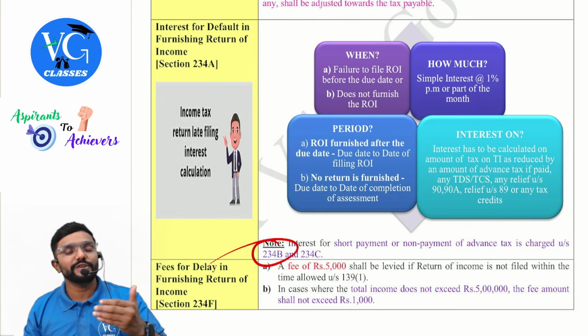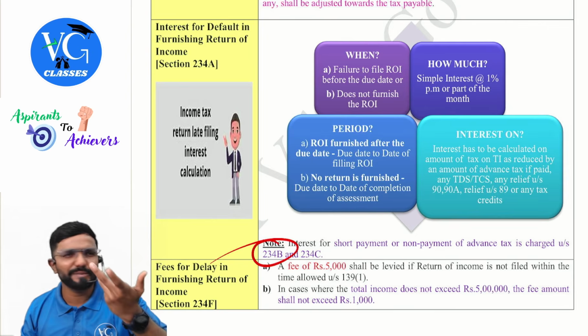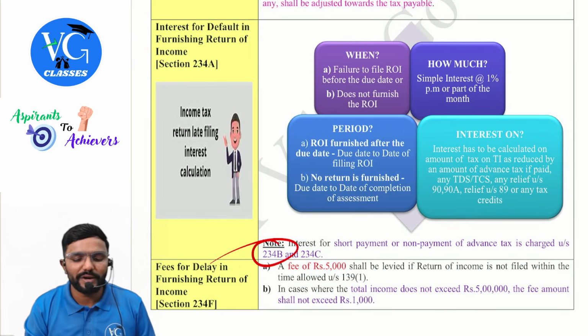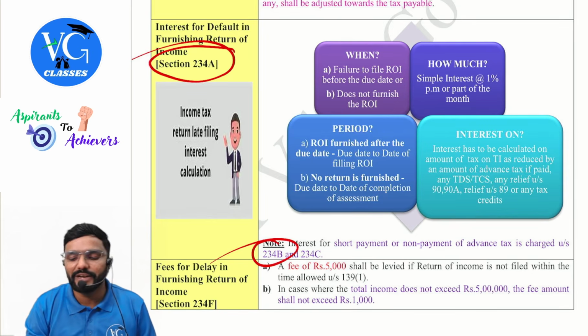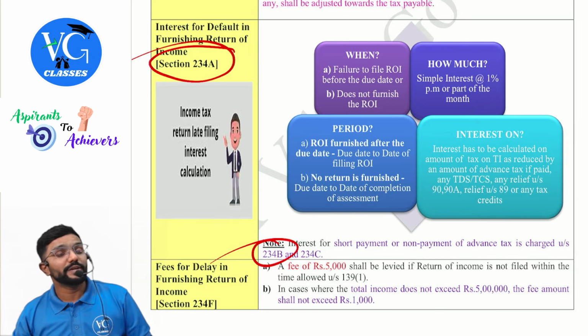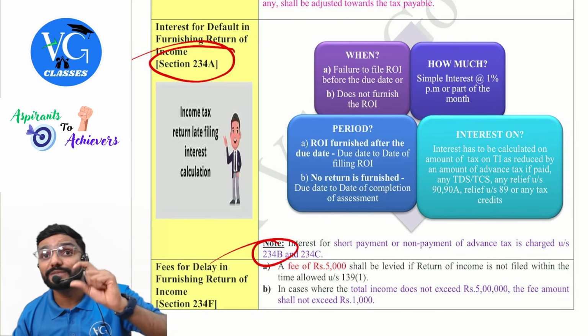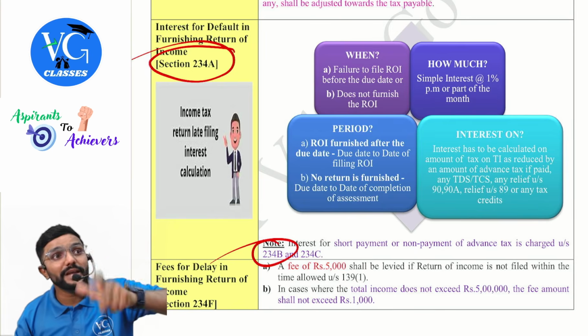And see, obviously, when there is a delay in payment of tax, there will be delay in filing the returns also. So here, 234A is for delay in filing the returns. So for delay in filing the returns, we will charge interest on what amount? Whatever amount I am yet to pay.